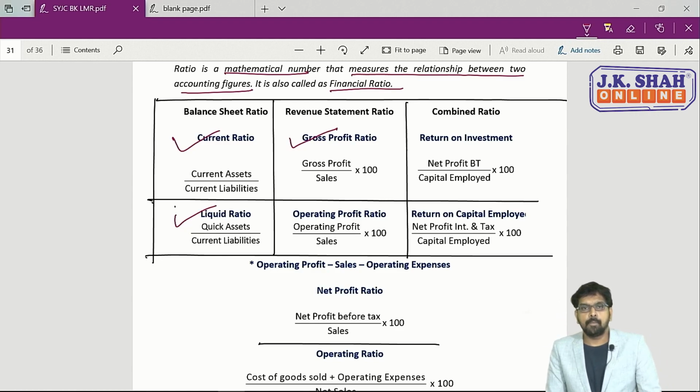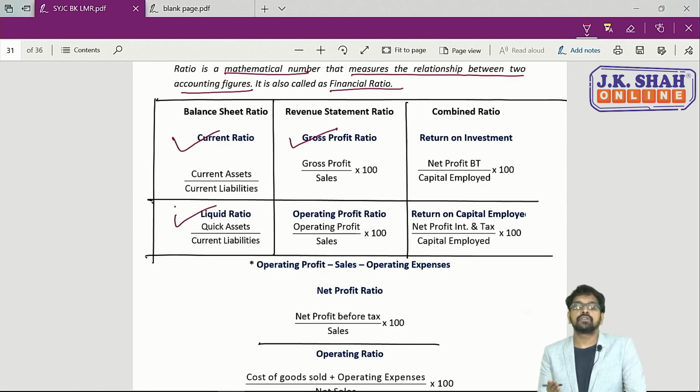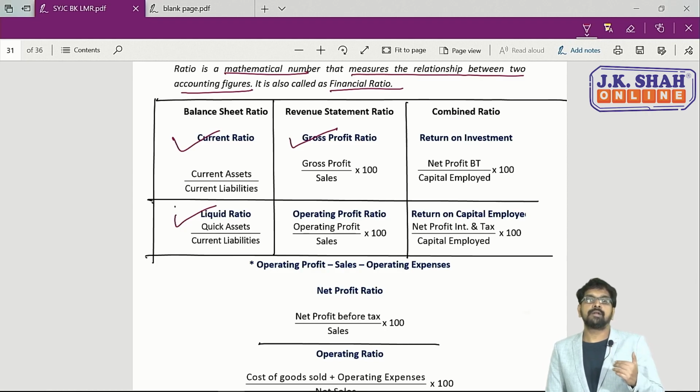In the same way, operating profit ratio formula will be operating profit divided by sales into 100. So here, in case of revenue statement, sales is to be taken as base. In case of gross profit ratio, formula is gross profit divided by sales into 100. In case of operating profit ratio, formula is operating profit divided by sales into 100.